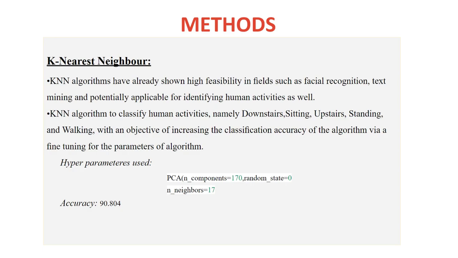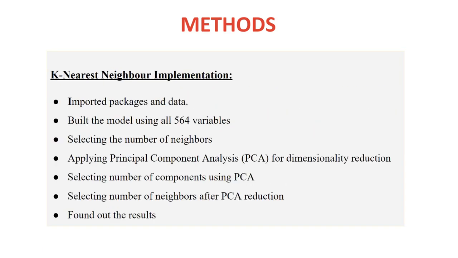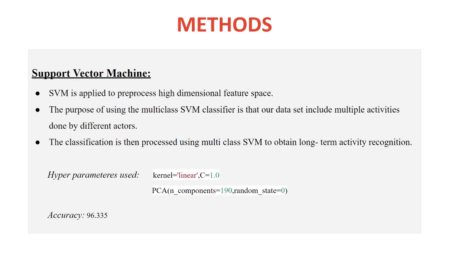90.804, and the hyperparameters used are PCA n_components equal to 170 and random state equal to 0, where n_neighbors is equal to 17. So we have imported the packages and data, built the model using 564 variables, selected the number of variables, applied PCA for dimensionality reduction, selected the number of components using PCA, selected the number of neighbors after PCA reduction, and found the results. The next method is the SVM.